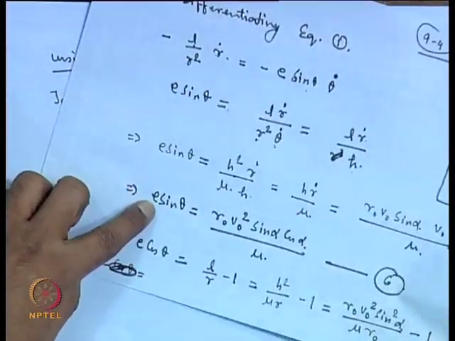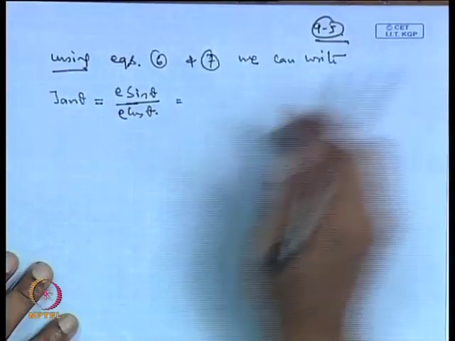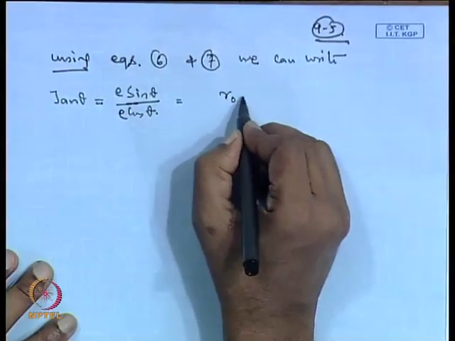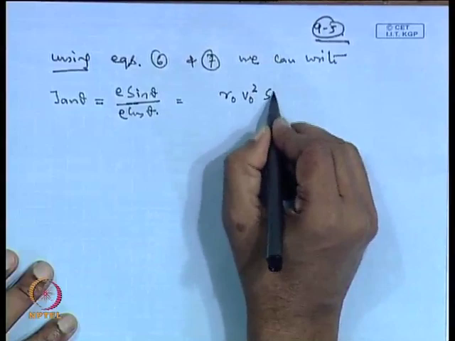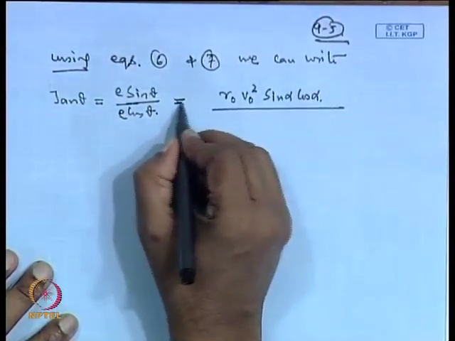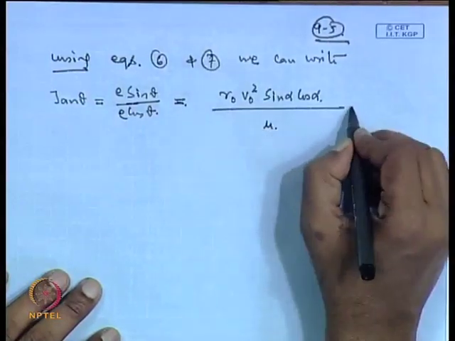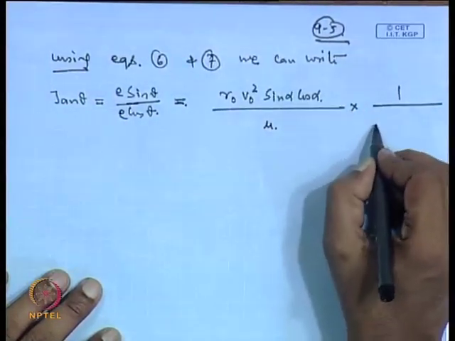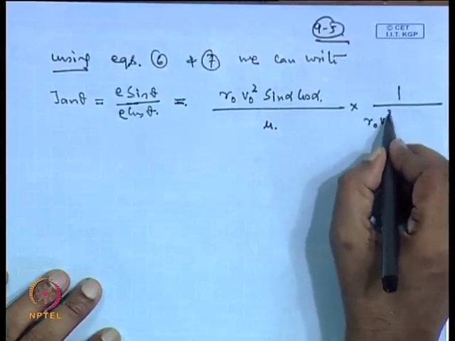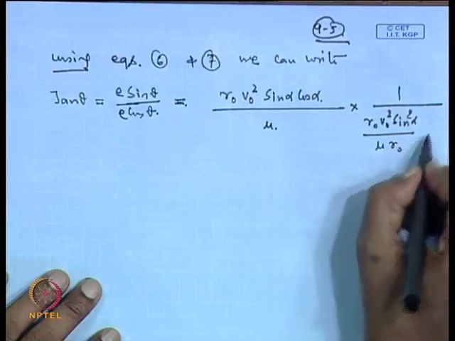So we are using equation number 6 and equation number 7 here. So r 0 v 0 square sin alpha cos alpha divided by mu, times 1 by r 0 v 0 square sin square alpha by mu times r 0 minus 1.